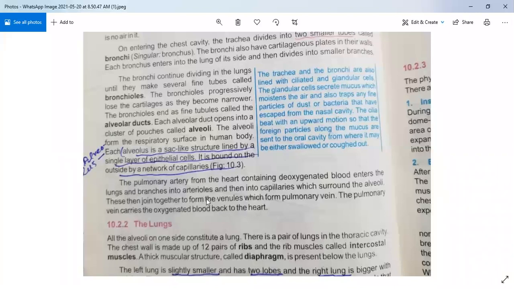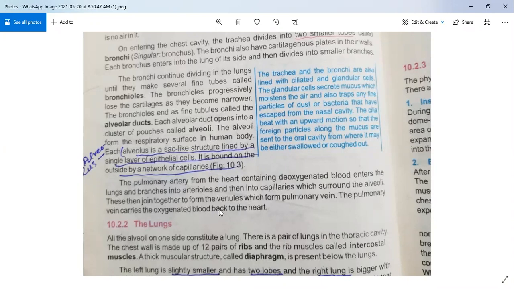So here, the pulmonary artery from the heart containing deoxygenated blood enters the lungs and branches into arterioles and capillaries which surround the alveoli.